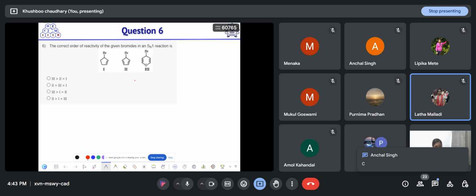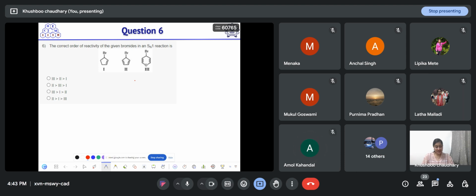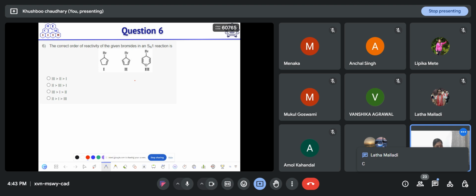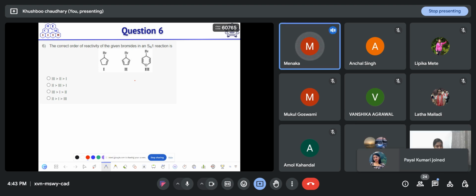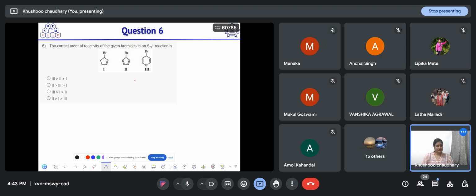C. Option C, madam. Option C. Purnima is also saying option C.